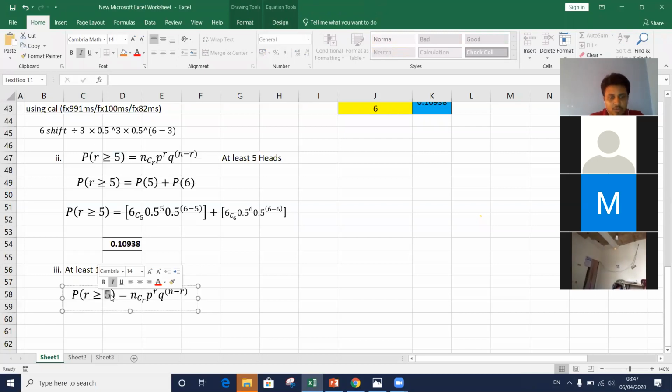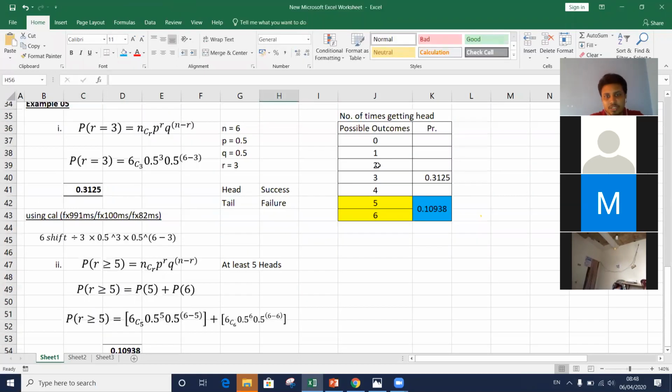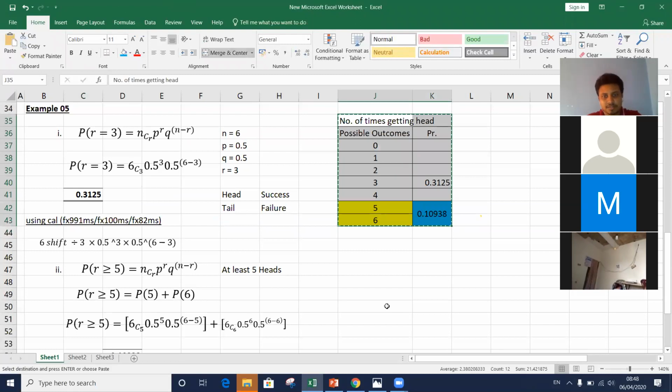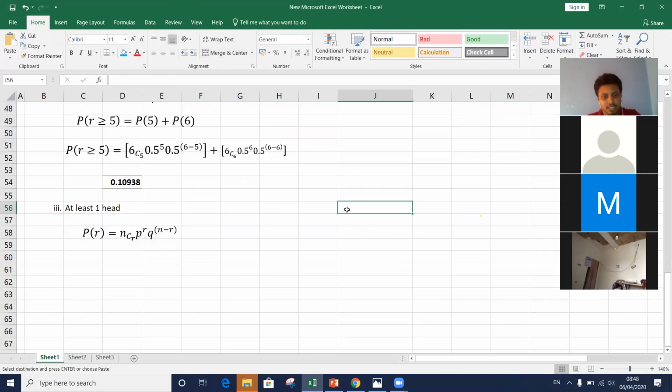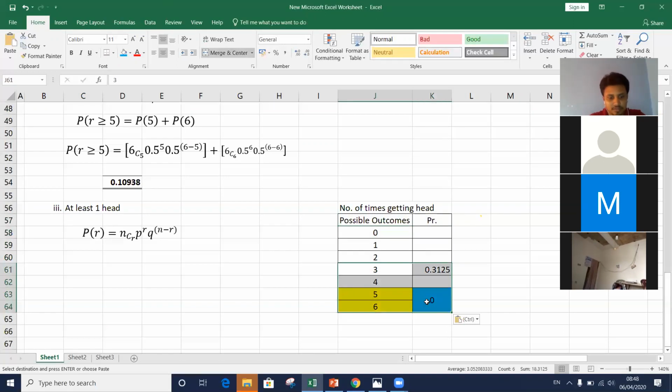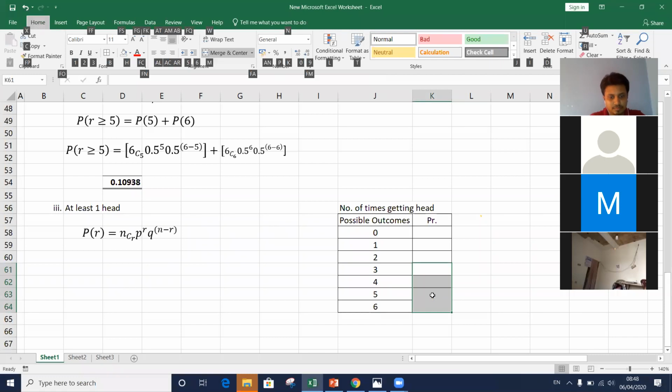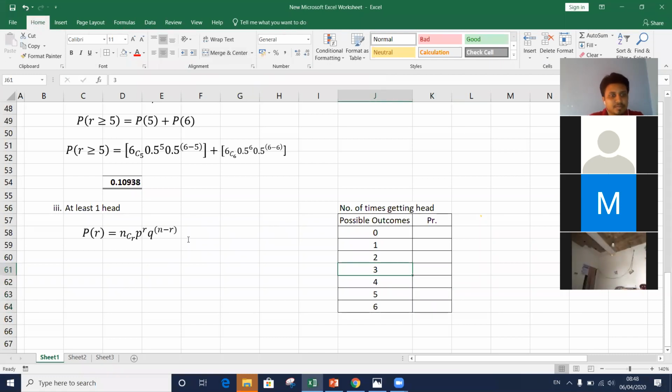Which R value do we put here? If I consider the same table here for getting at least one hit, what are the outcomes I need to consider here?